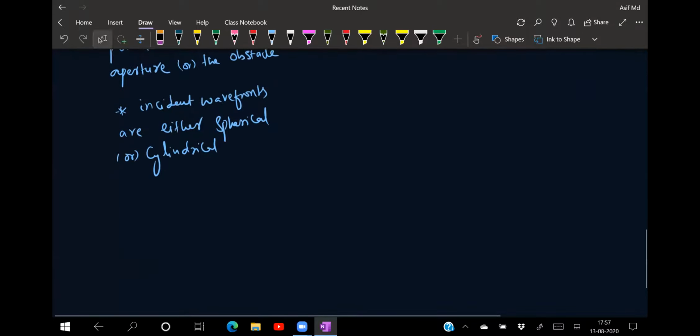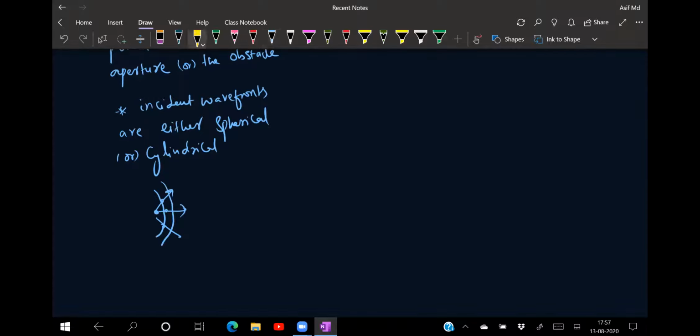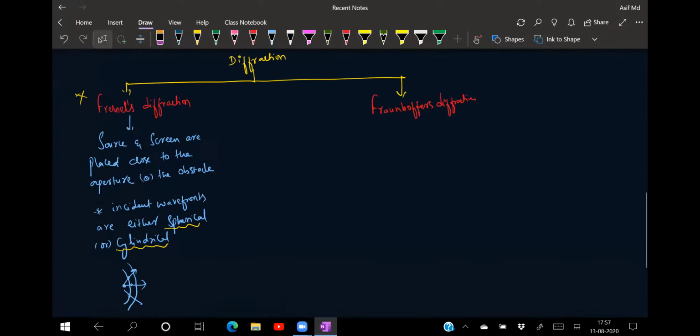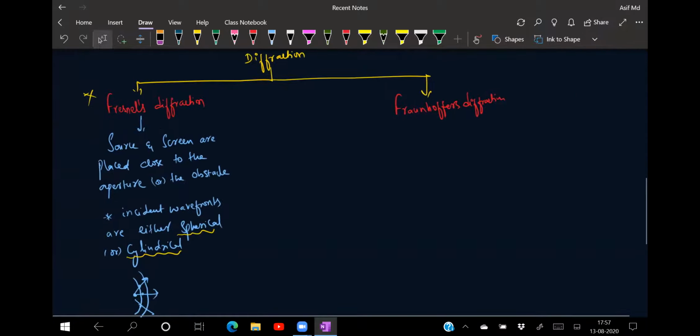If it is a point source, you know that the rays of light coming out from it will be in the form of a spherical wavefront, going in this direction, isn't it? So it may be either a spherical wavefront or a cylindrical wavefront. But this experiment we are not studying in our syllabus right now. So we will be studying only Fraunhofer's diffraction. Now what exactly is Fraunhofer's diffraction?